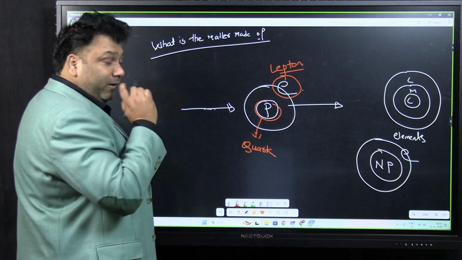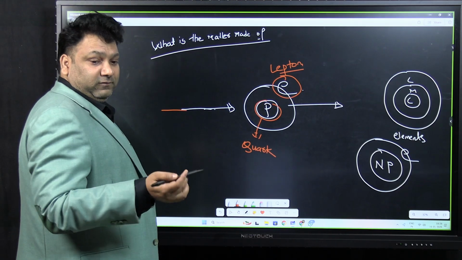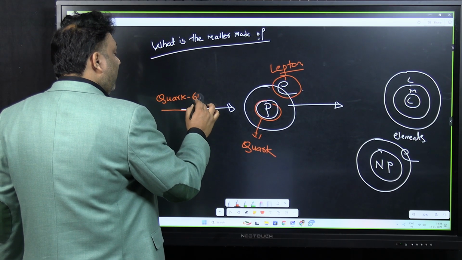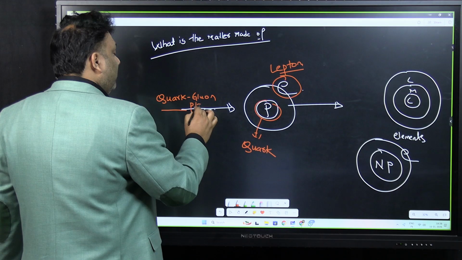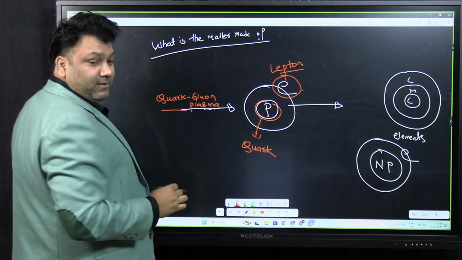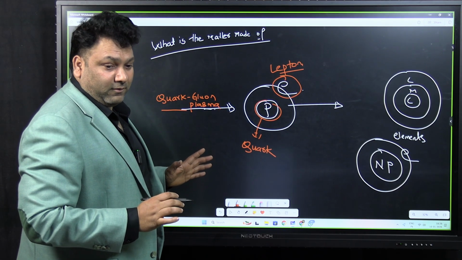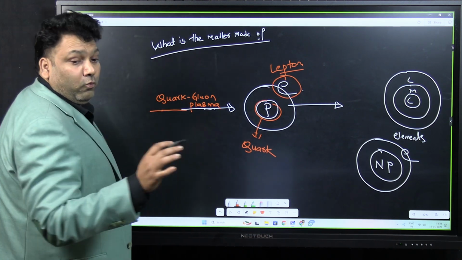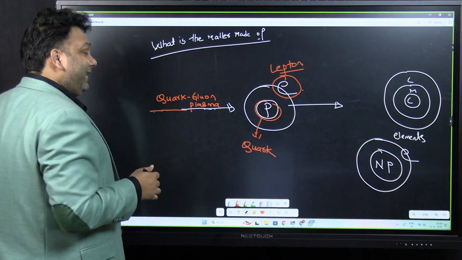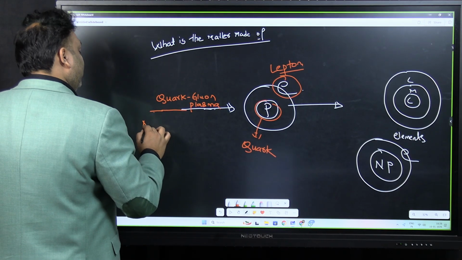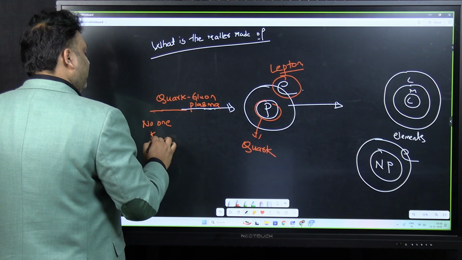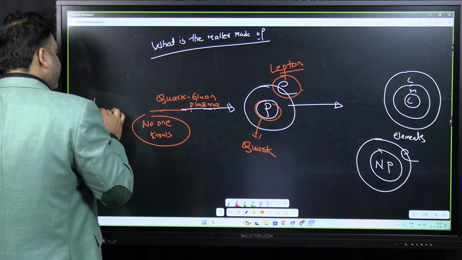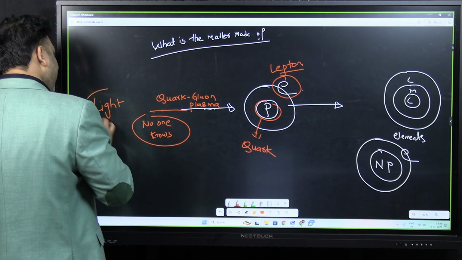Now, what is this quark made up of? So, quarks are made up of something called as quark gluon plasma. इतना तो पता है. Okay, very good, Rohit. Okay, 2 up and 1 down. Good. Now, quark gluon plasma ये किस चीज से बना है किसी को नहीं पता, no one knows.